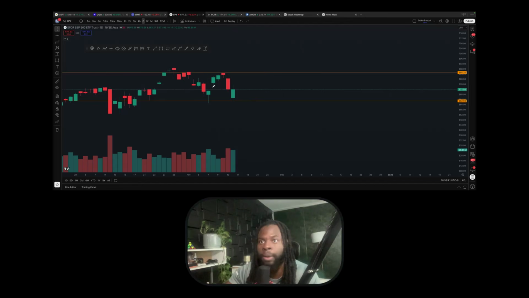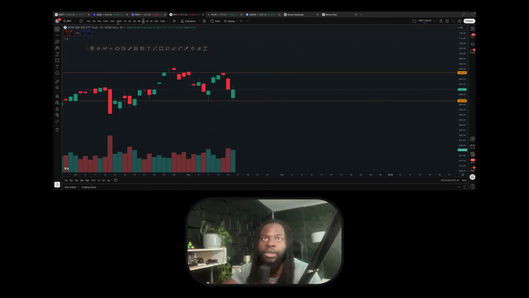We started on Monday with a nice gap to the upside, hit that level, and pushed back to the downside strong, with a strong rejection right here. On Friday we had a gap down open, but we were able to reclaim that loss and close green. So we had a strong move to the upside on Friday after a strong gap down from Thursday to Friday.